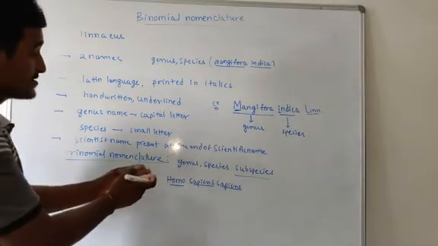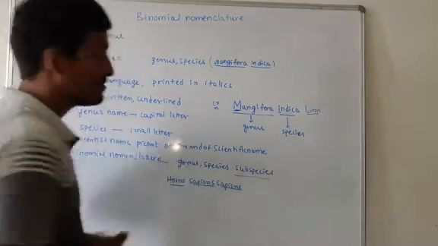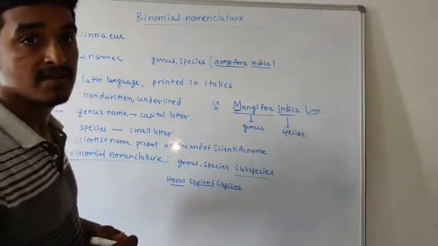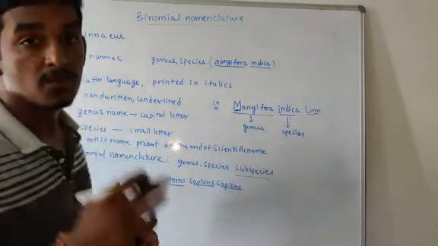Sometimes the genus name and species name are the same. Then what do we call that? That is a tautonym.